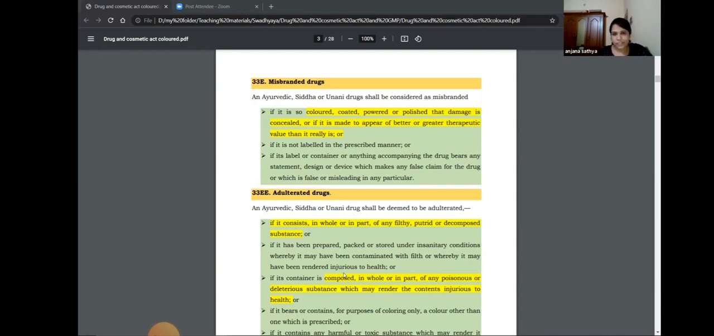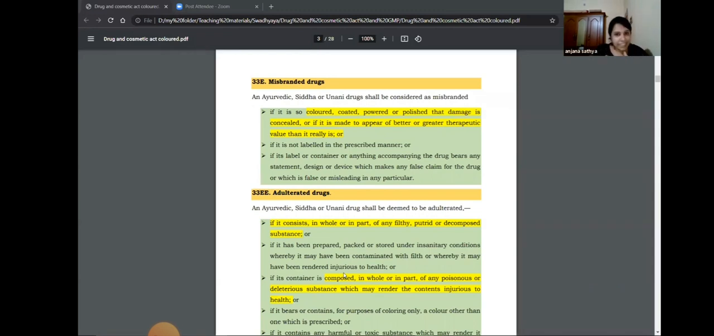So false claim, if it is not labeled properly, if the medicines are colored, coated, powdered, or polished to conceal the damage of the drug. So these 3 categories will come under misbranded drugs. The section which deals with the misbranded drugs is 33E.